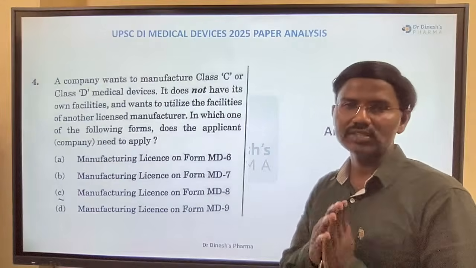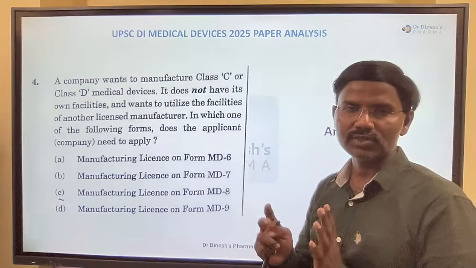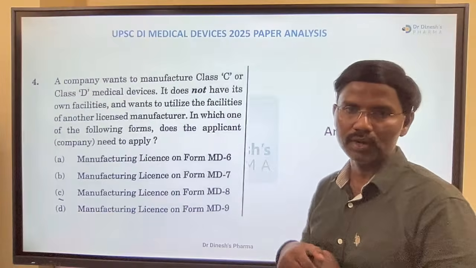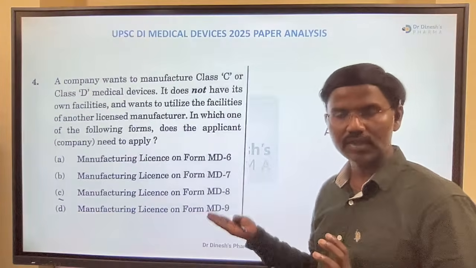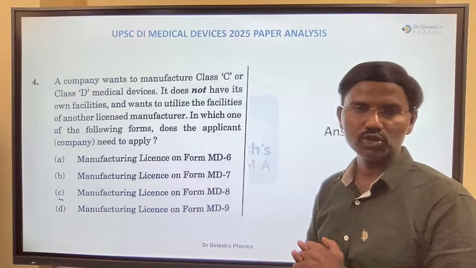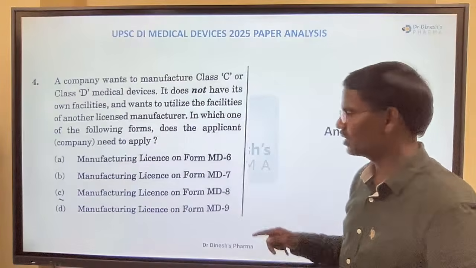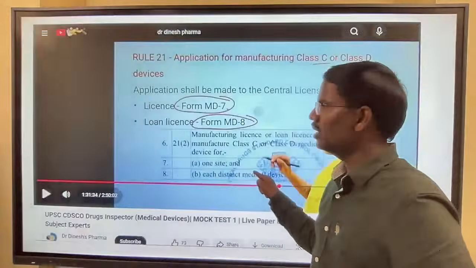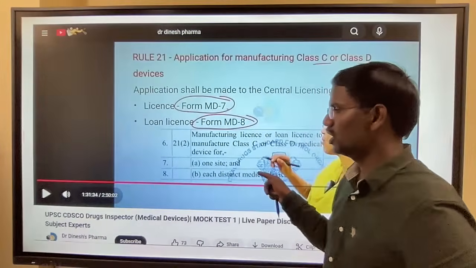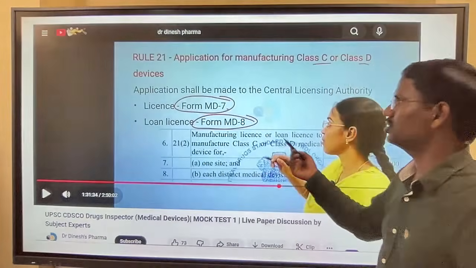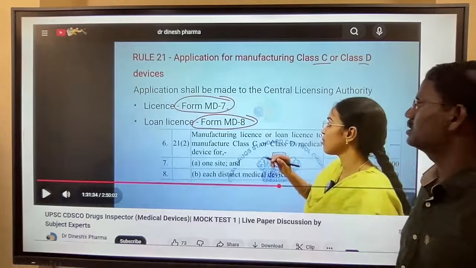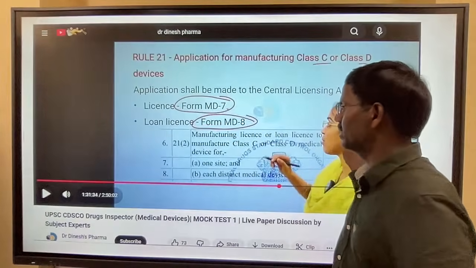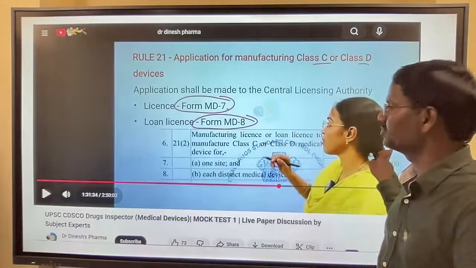I have given a logical decoding of rules in the starting slide, and we have given this many times in our mock test and YouTube discussions also. This is a direct question. The answer is C, manufacturing license on Form MD8. Applications shall be made to the central licensing authority, and loan license is MD7 and loan license manufacturing will be MD8. Direct question, right?